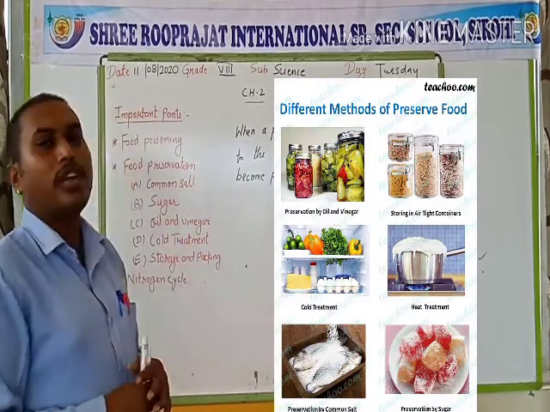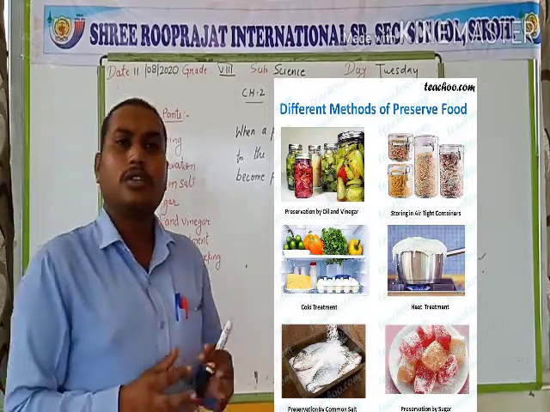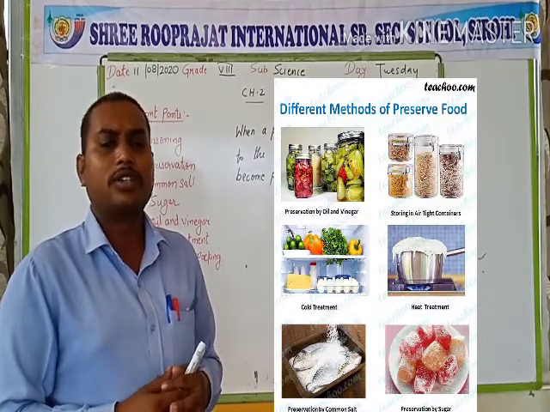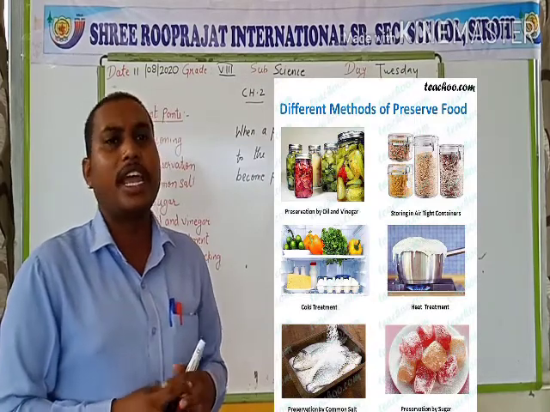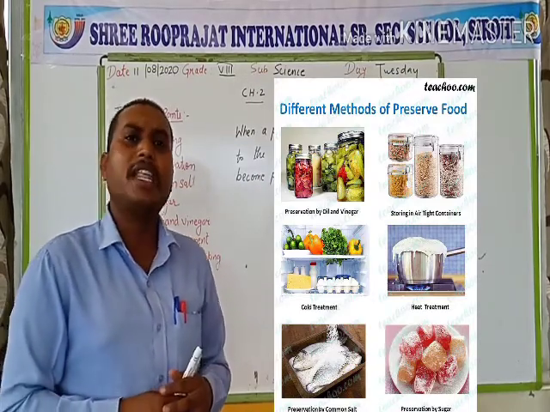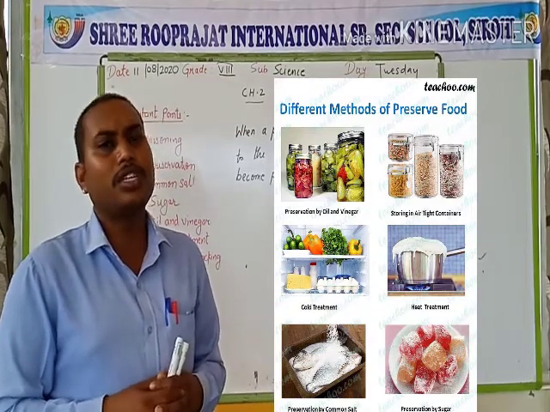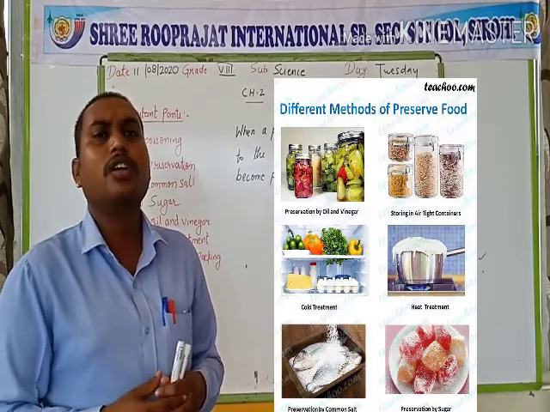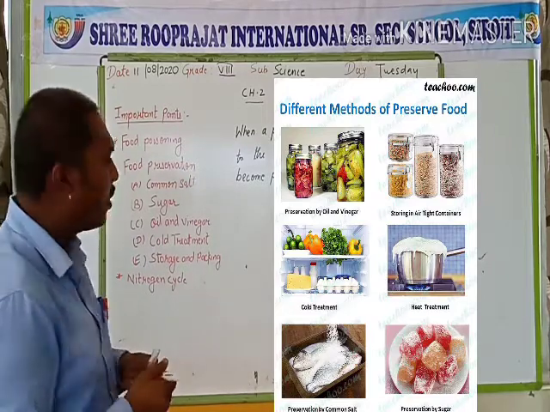Next, the storage and packing. Raw foods such as nuts, almonds, cashew nuts, etc., we can preserve by packaging them in an airtight container. As we pack them in an airtight container, the microorganism cannot enter the containers, and so they can be preserved for a longer period of time. So that is our food preservation. So what is food preservation?